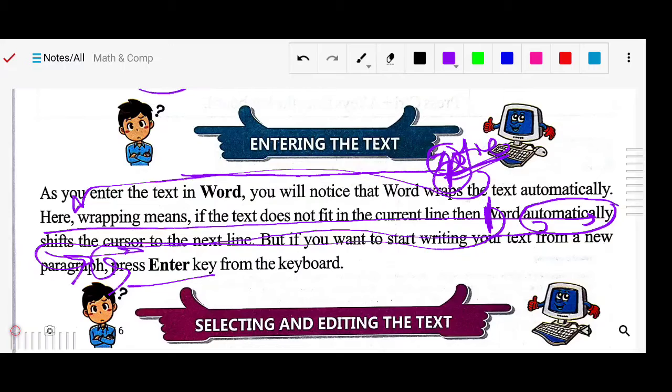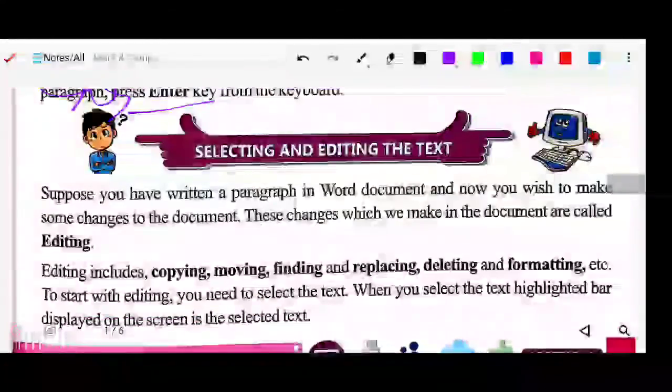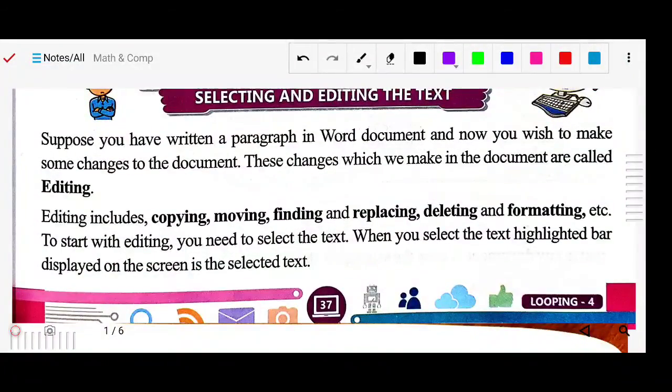And how to enter? Simply, your mouse cursor will blink there on your Word document, and with the help of your keyboard you can start writing. Okay, now next, selecting and editing text. How you can select the text and how you can edit the text. Suppose you have written a paragraph in a Word document, and now you wish to make some changes to it. These changes which we make in the document are called editing. What is editing? When you have already written your Word document and you want to make some changes, that is called editing.